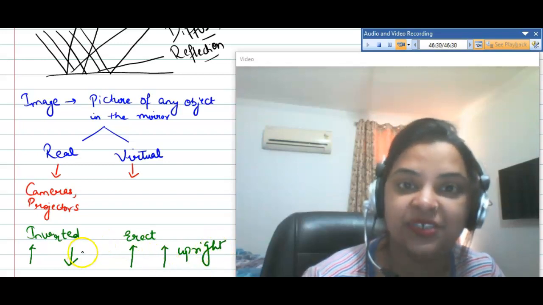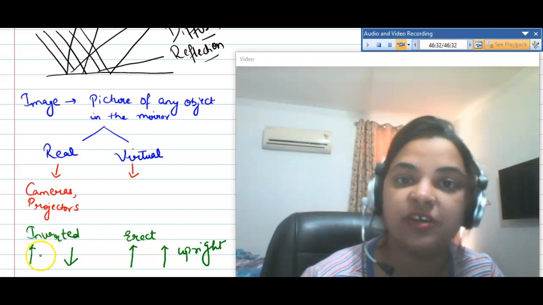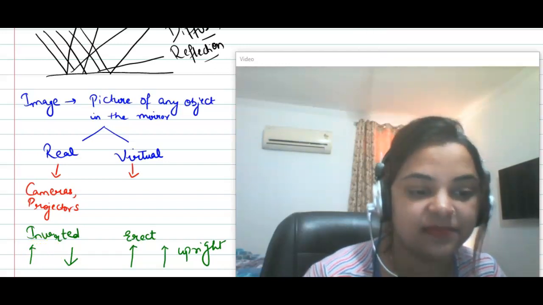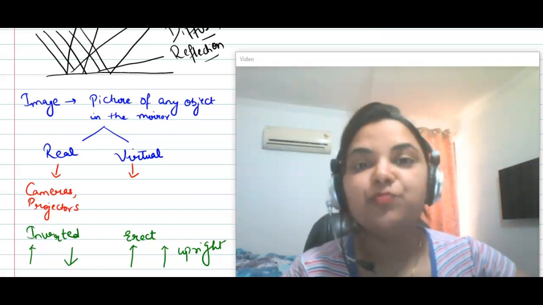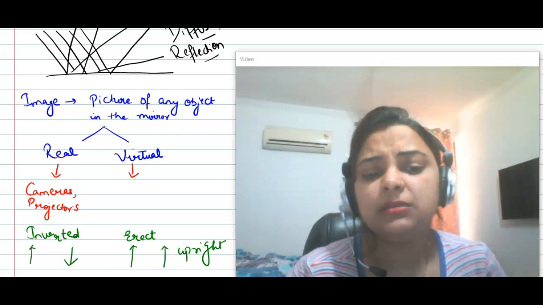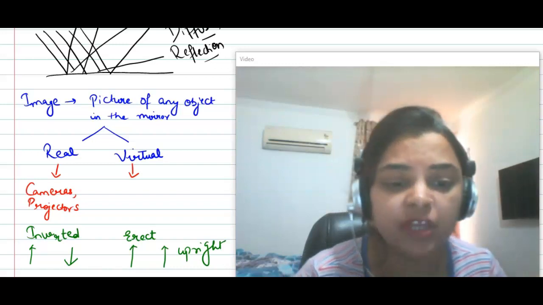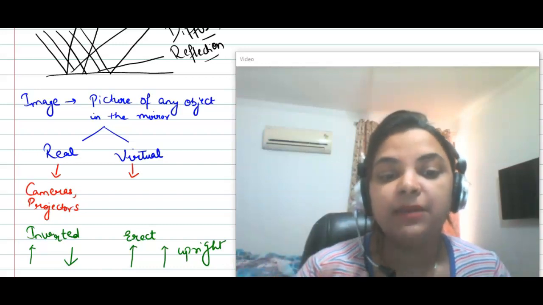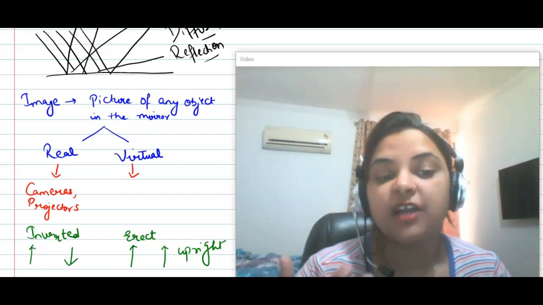So this is inverted to your actual object, right? I will tell you where you can see the inverted image, because you can easily see erect image when you stand in front of a mirror. But I can tell you where you can see inverted image.